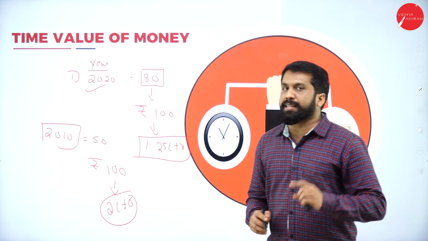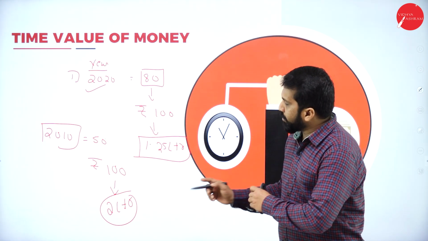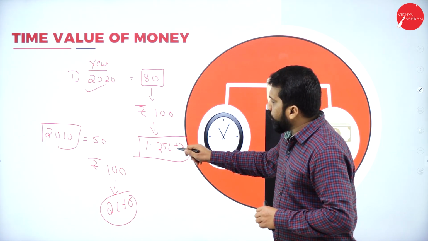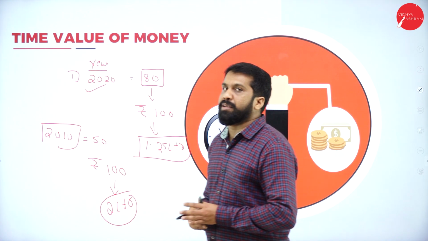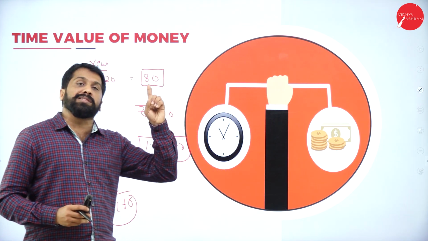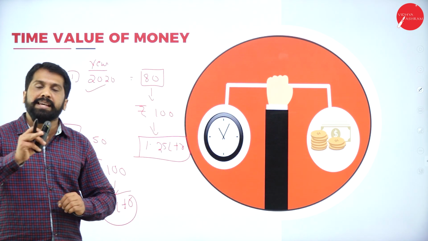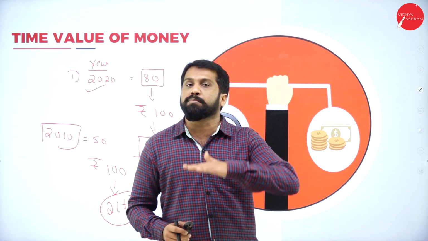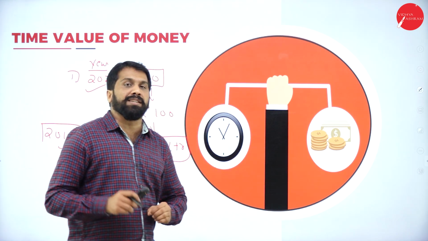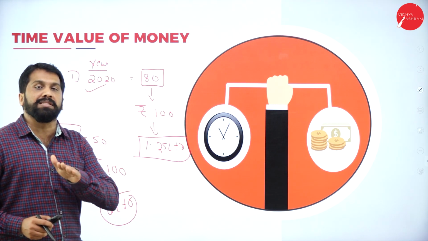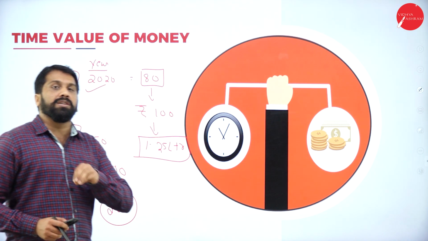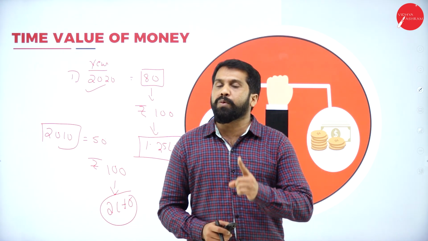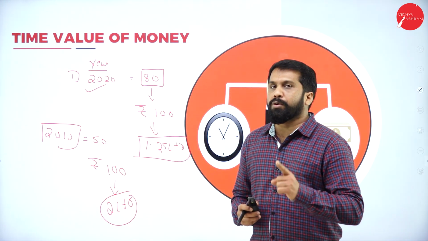In 2010, the value of 100 rupees is 2 liters. In 2020, the value of 100 rupees is only 1.25 liters. Now tell me, the worth of 100 rupees in 2010 was more, and now it is less. Exactly. In 2010, the worth of 100 rupees was more, but in 2020, the worth of 100 rupees is less. That's why it says that today's value is greater than future value. That is one concept. You understood or not? Hope you understood.